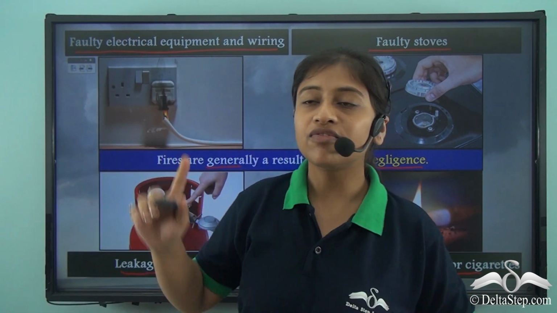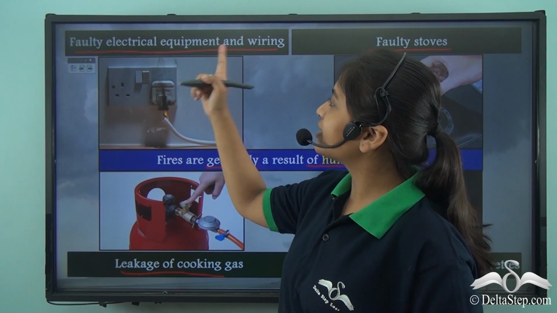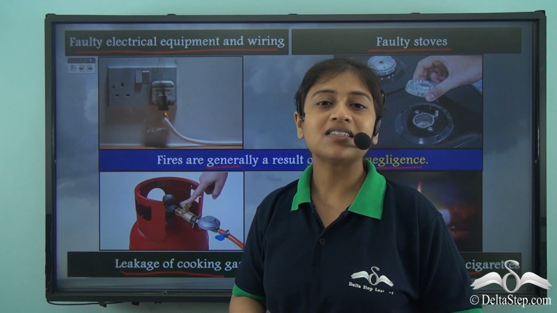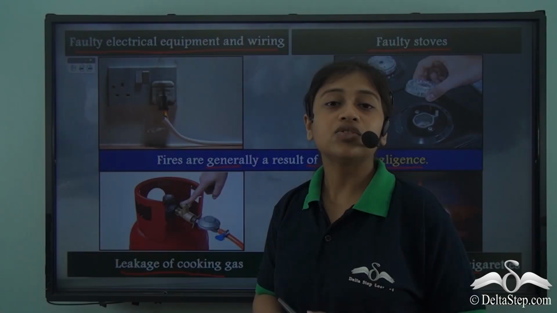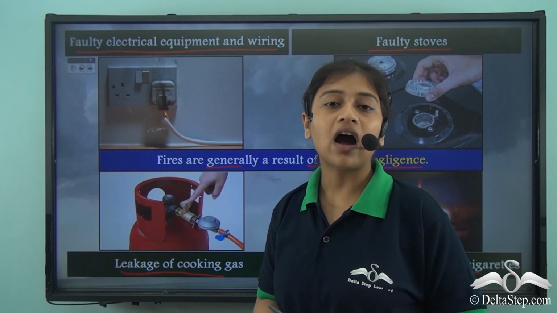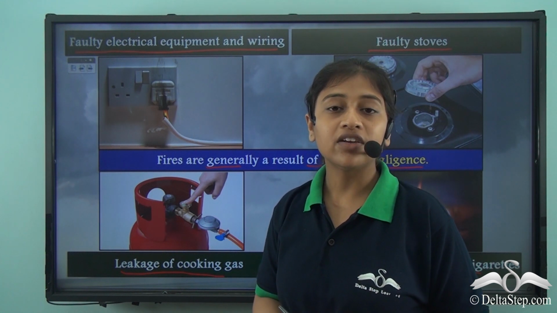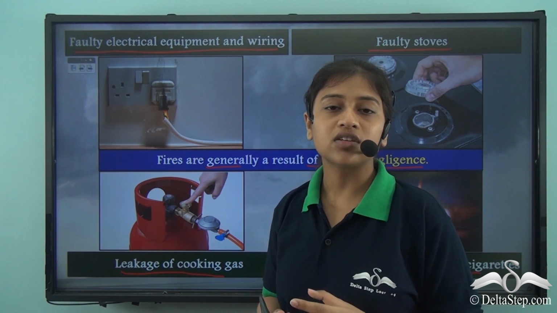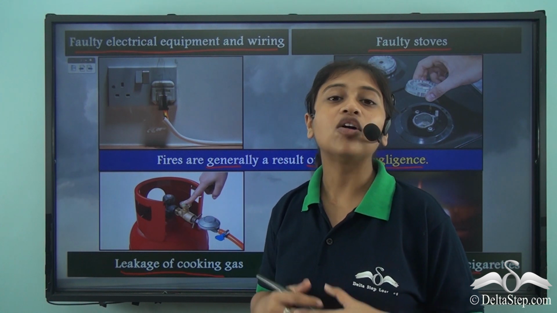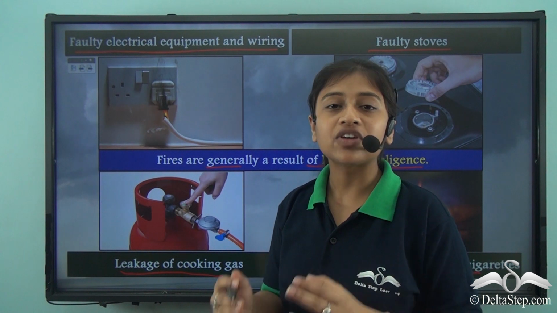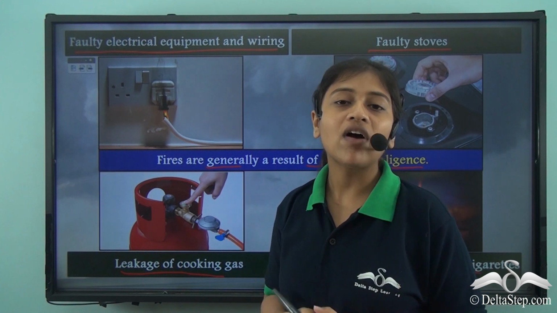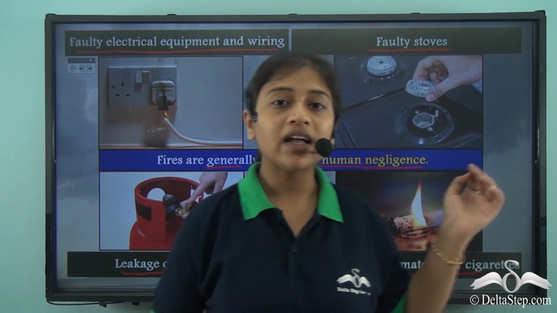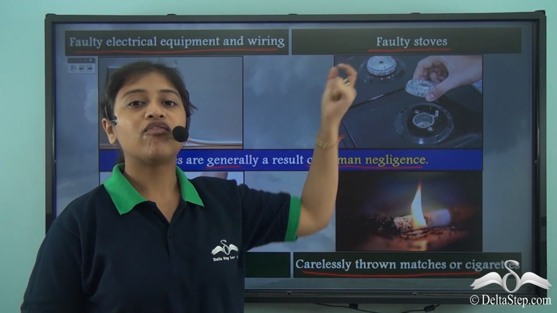So with regard to the first point, it says that faulty electrical equipment and wiring may result in fire. What does that mean? It is our duty and responsibility to check whether the electrical equipment is in good condition or not, whether there is no frayed wire, and whether the outlets of electrical appliances are not overloaded. If we keep track of these, then there will be no fire caused by faulty electrical equipment and wiring.